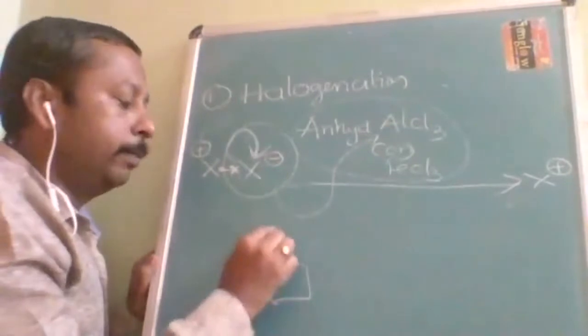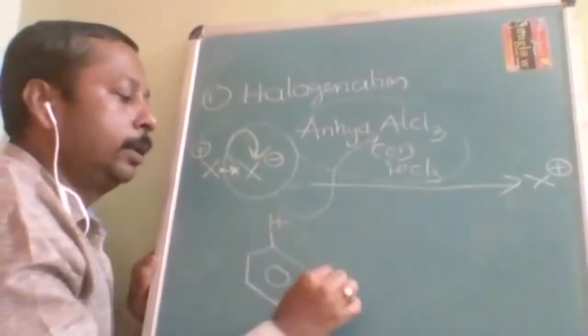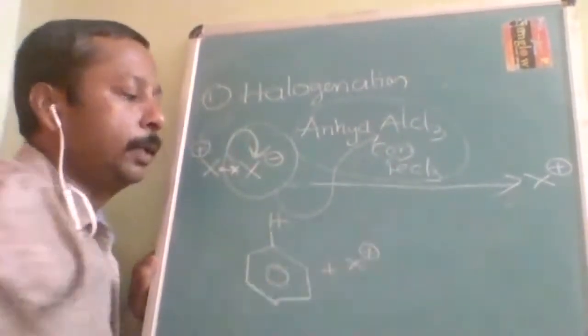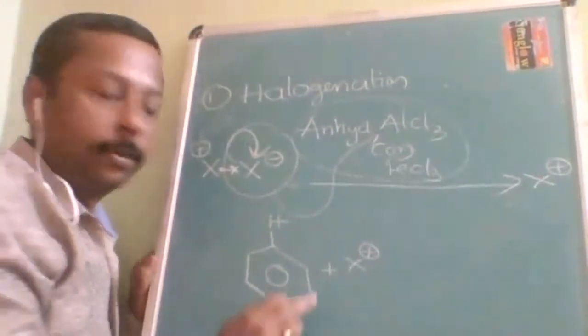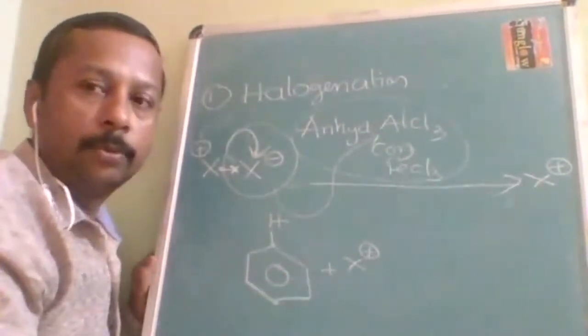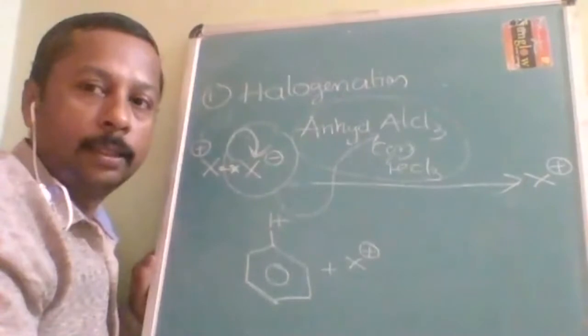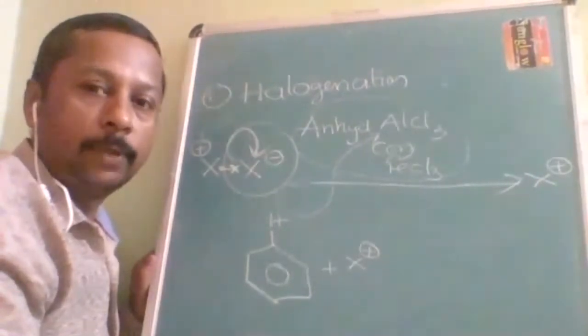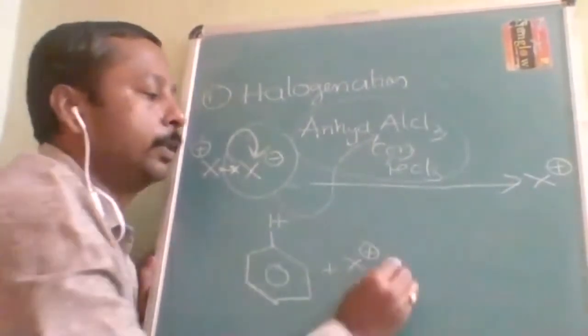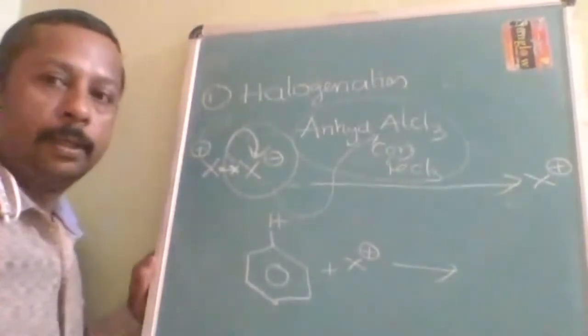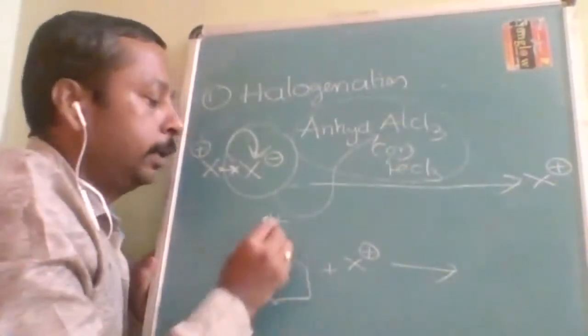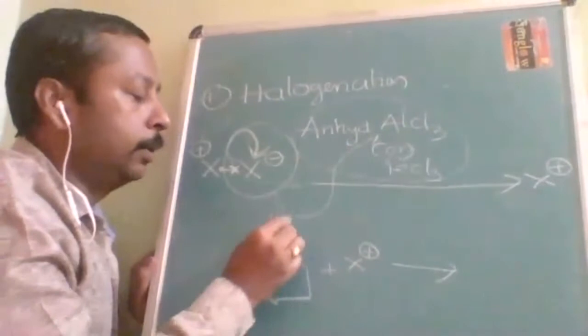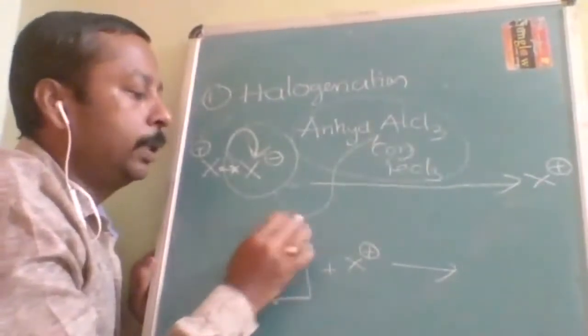Now let us take, for simple reasons, benzene. On benzene this is hydrogen. This is X plus, which is more unstable than the benzene ring. Therefore, what will it do? It will undergo a substitution reaction. So these electrons should come out as H plus.